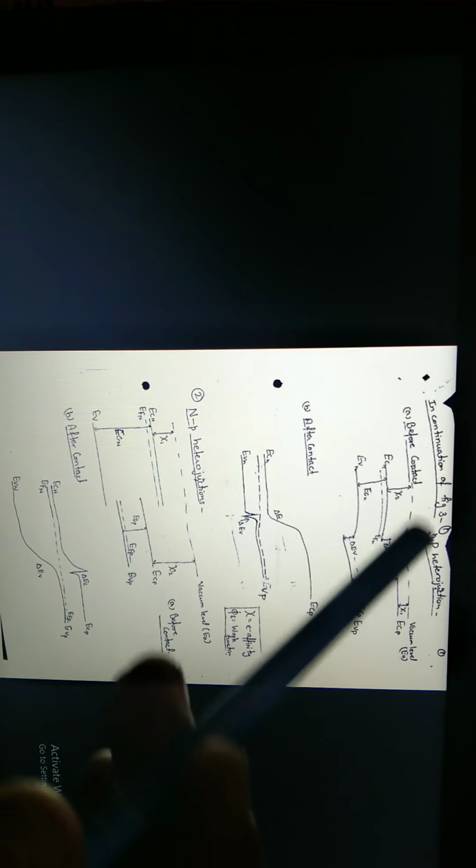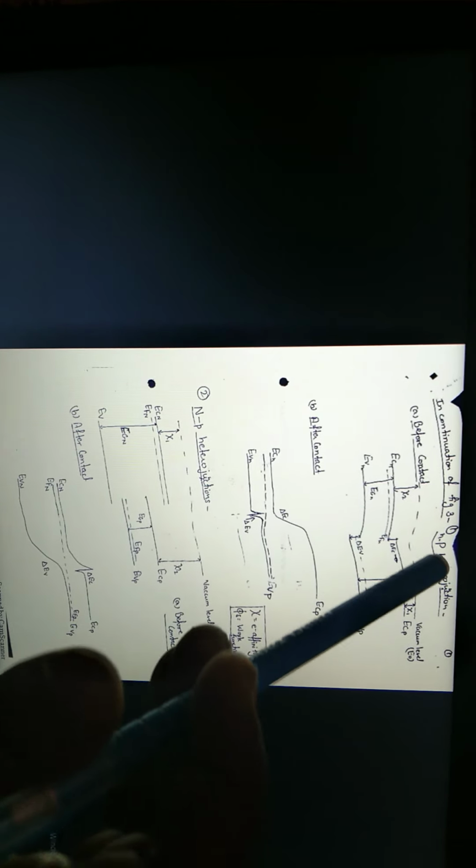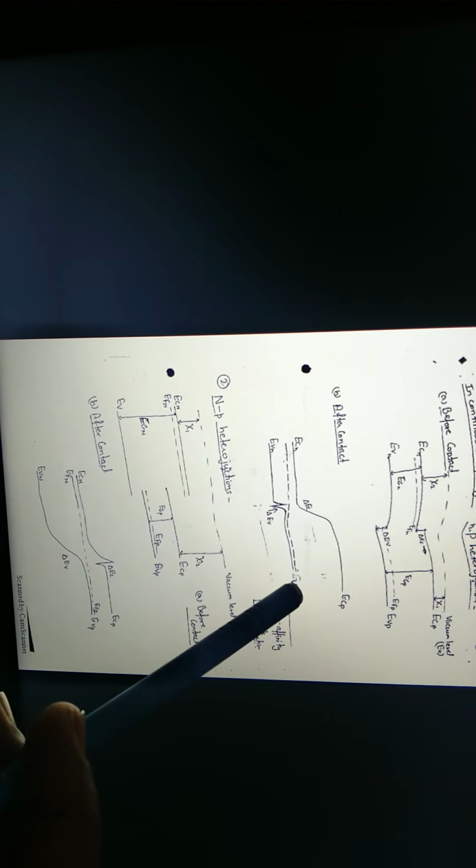Further, in continuation of figure 3, we are having the diagram for the small n capital P, that is the lightly doped N type of semiconductor and the heavily doped P type of semiconductor. This is the combination with reference to the vacuum level before being in contact. But when these two types of semiconductors form the heterojunction, means they come in contact, they form the band diagram as shown in this figure, upliftment in the anisotype.